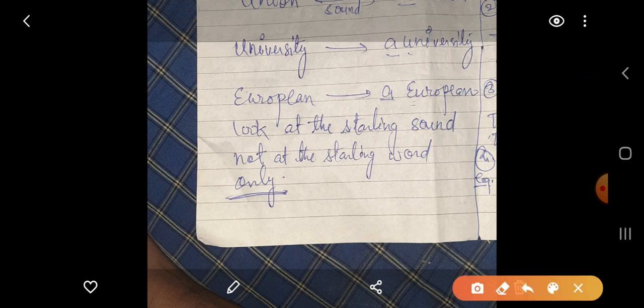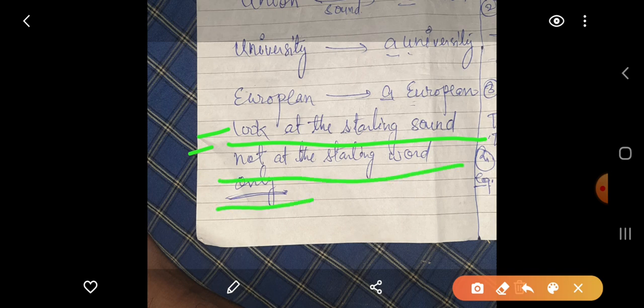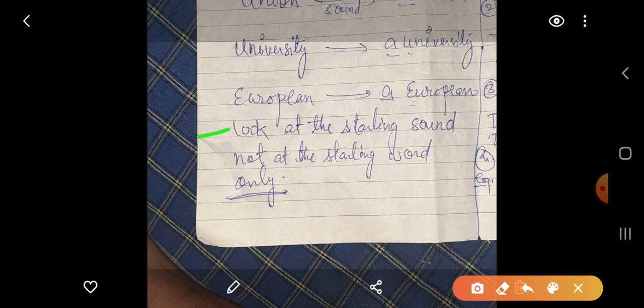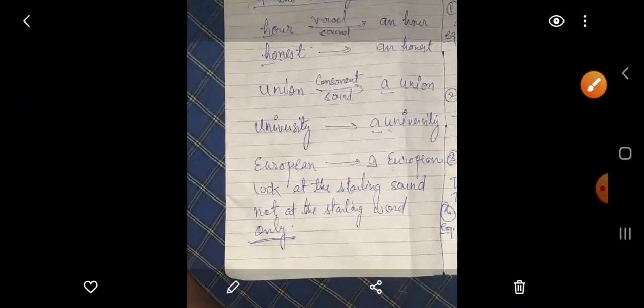So from this we can say that we should look at the starting sound, not the starting word. For using this, we need to look at the starting sound. If the starting sound is a vowel, then use article an. If the starting sound is a consonant, then use article a. Clear?